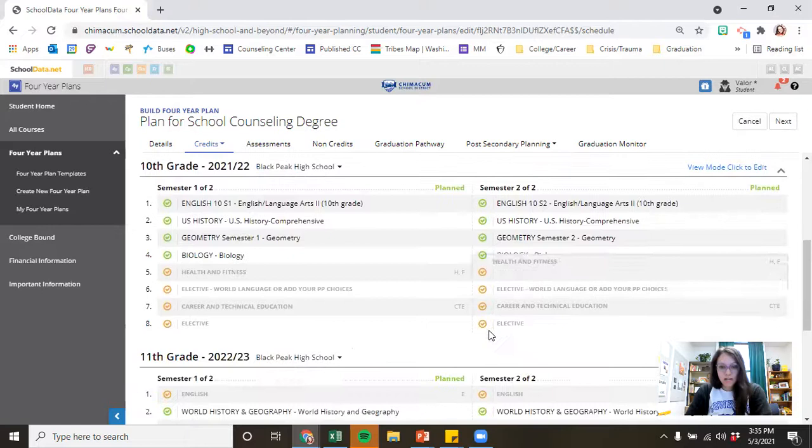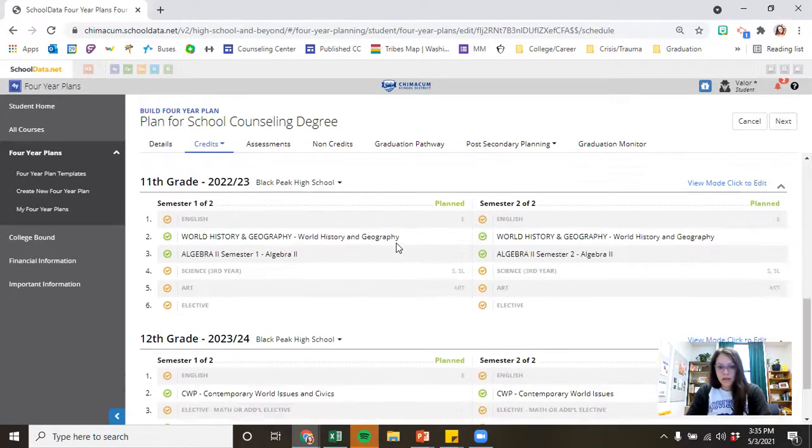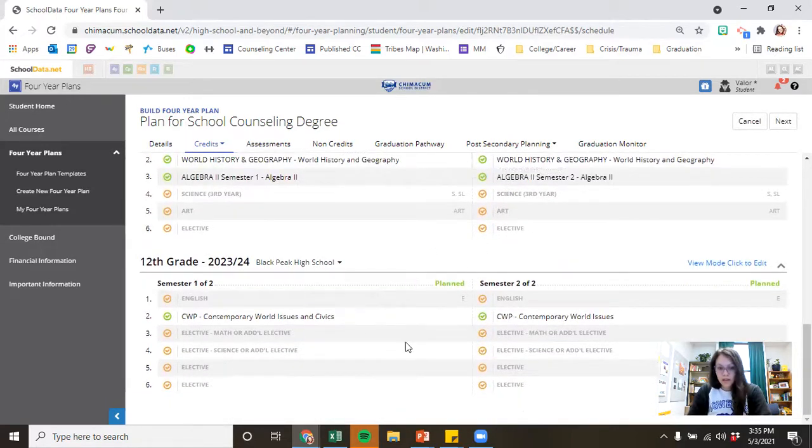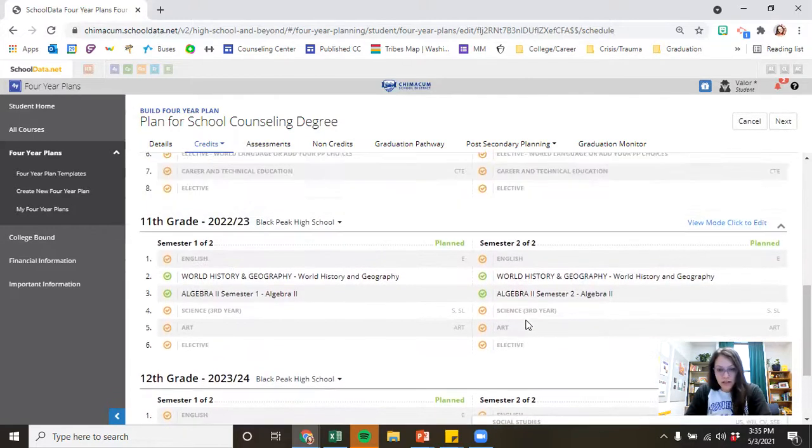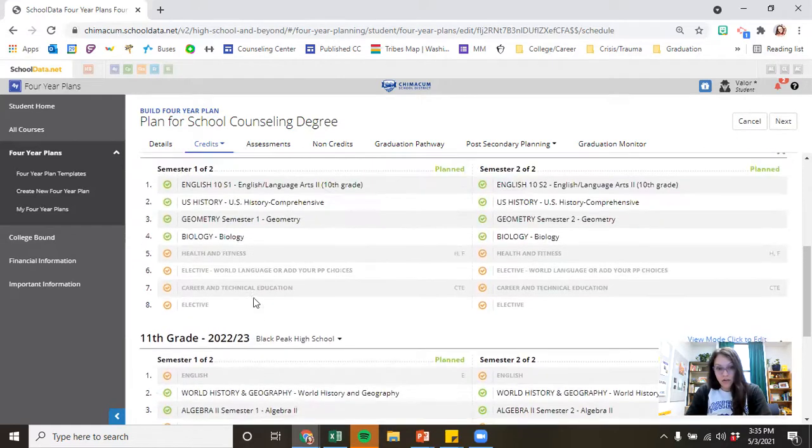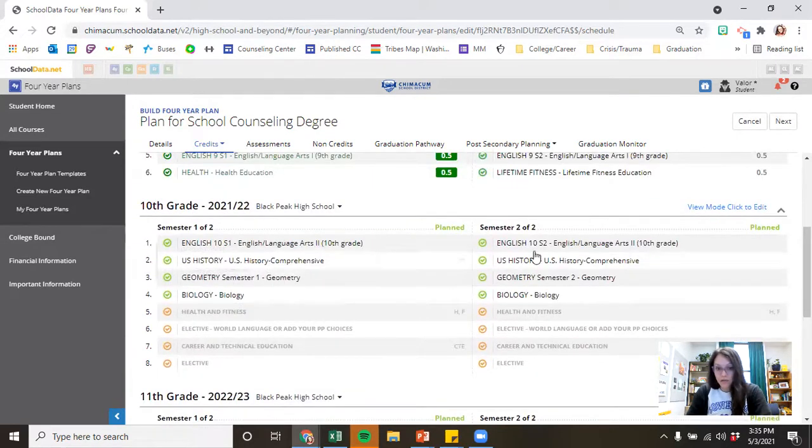If I keep scrolling down, you can see, okay, here's my 10th grade year, here's my junior year, and here's my senior year. All of the required classes that I'm gonna have to take, because that's what everybody takes in order to graduate, are already gonna be filled in, okay? So I don't need to worry about those. But then these grayed out ones are open for me to fill in classes of my choosing.